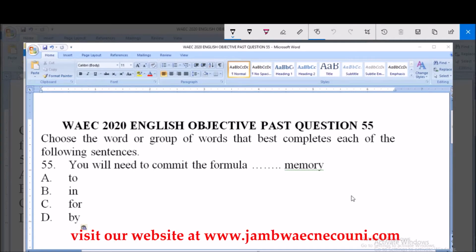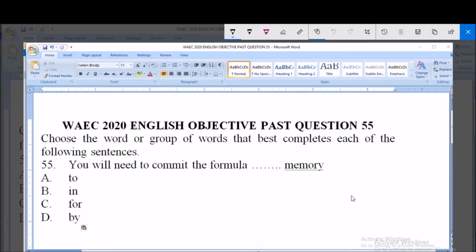You will need to commit the formula dash memory. That is the sentence. Then we have option A here. Option A say to. Option B say in. Option C say for. Option D say by.